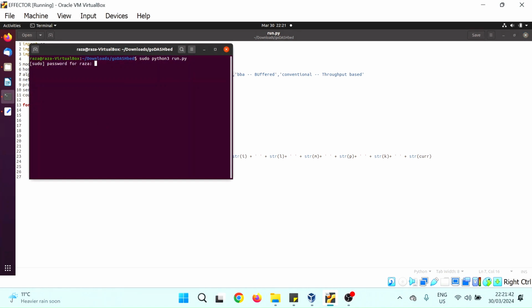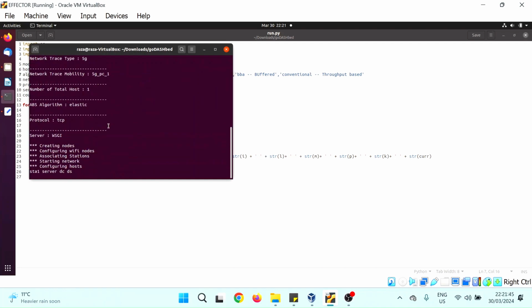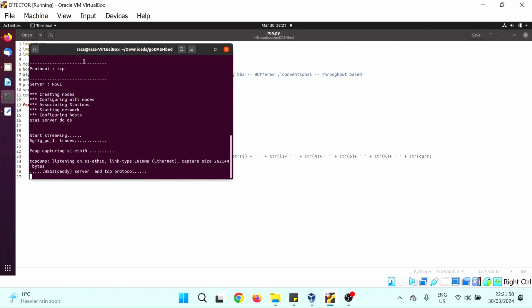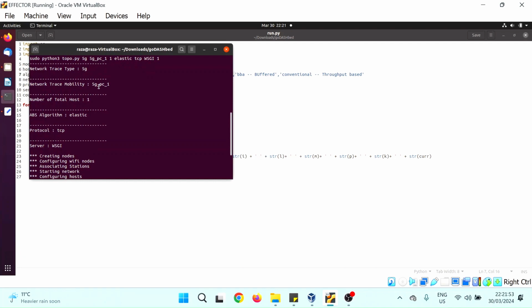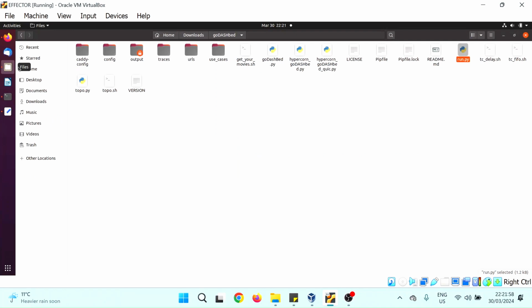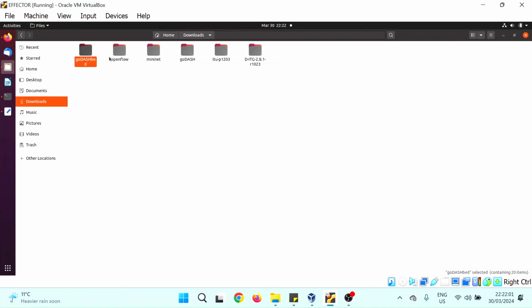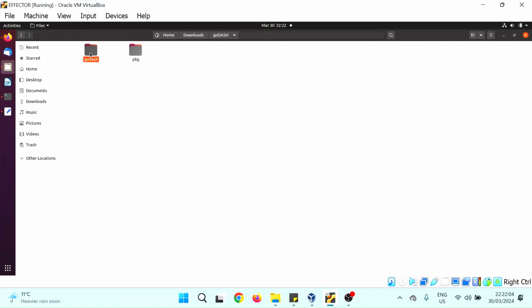I just put my password here, and now the experiment is running in the background. It's also giving some statistics. The experiment is running in 5G, and the use case is this one, with the number of hosts, the algorithm, and the protocol, which was TCP. So now where are the logs? Logs are in this folder. Go to data. You can also create another folder and then just give the path to that folder. The folder is also giving some statistics about what is inside it. So the experiments are running elastic, TCP, and the server type, and the 5G experiments.